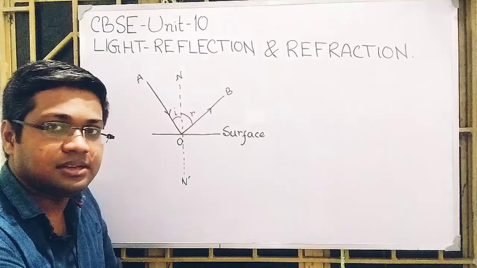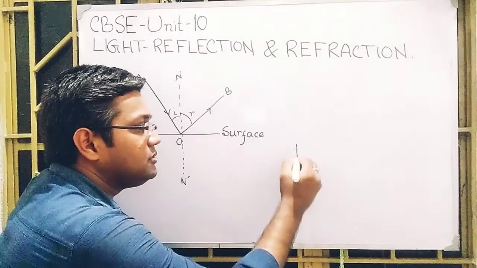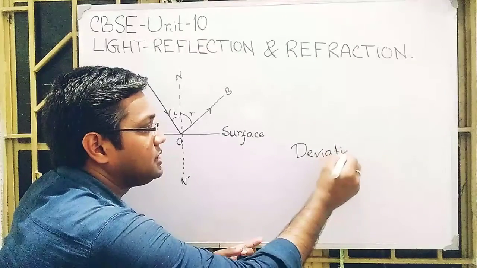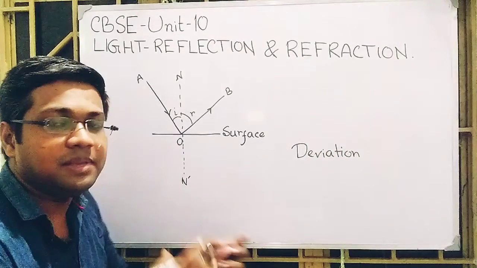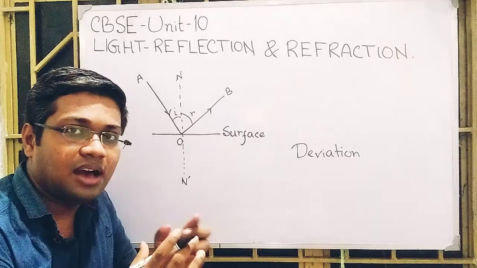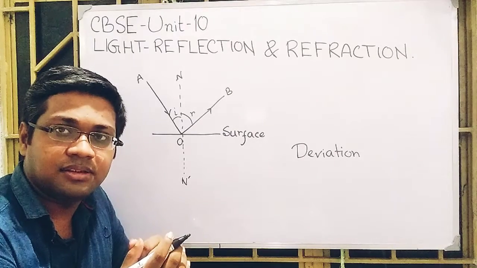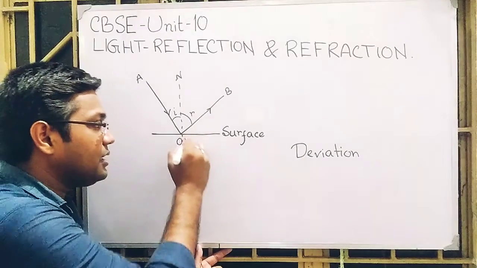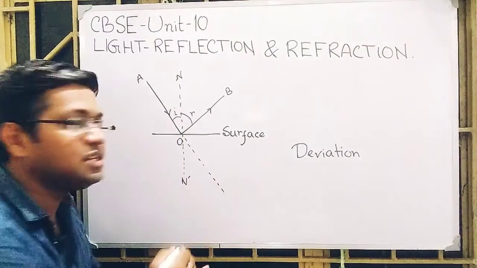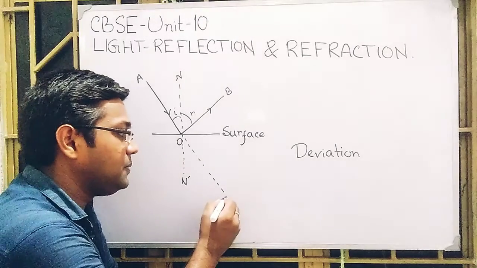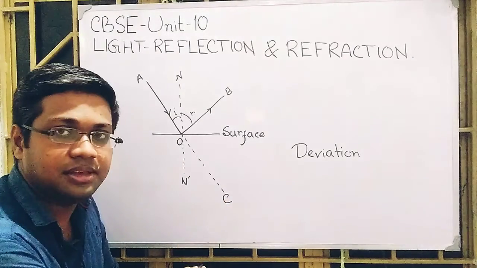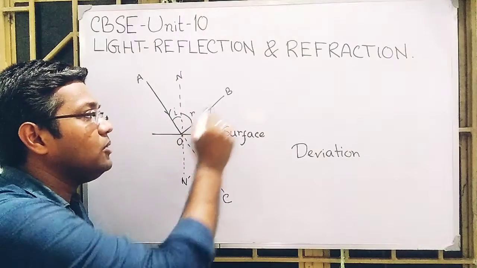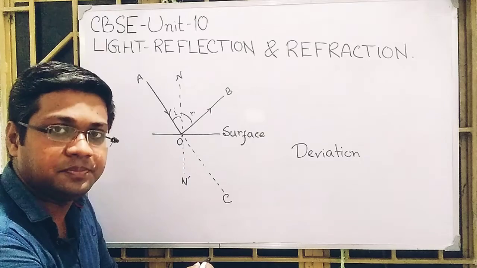After that, I want to introduce a phenomenon related to light, called deviation. It basically denotes how the light ray changes from its initial path. If this is the initial path of the ray, denoted by the direction OC, after reflection the light follows the direction OB.